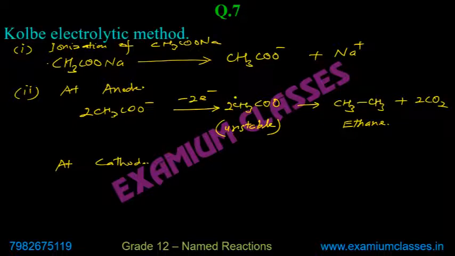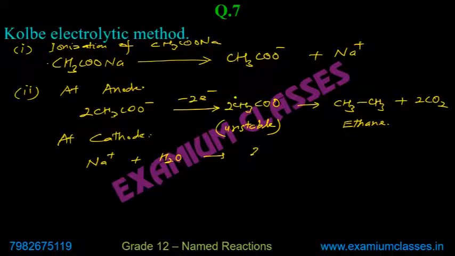At cathode, reduction will take place. So at cathode, we have sodium. It will react with H2O and form NaOH, and hydrogen is produced.